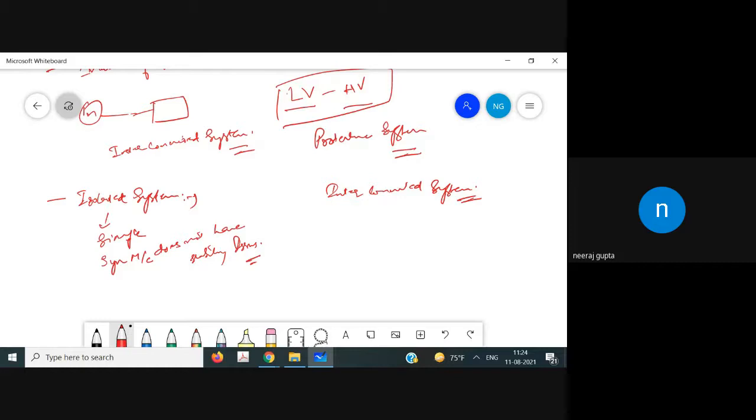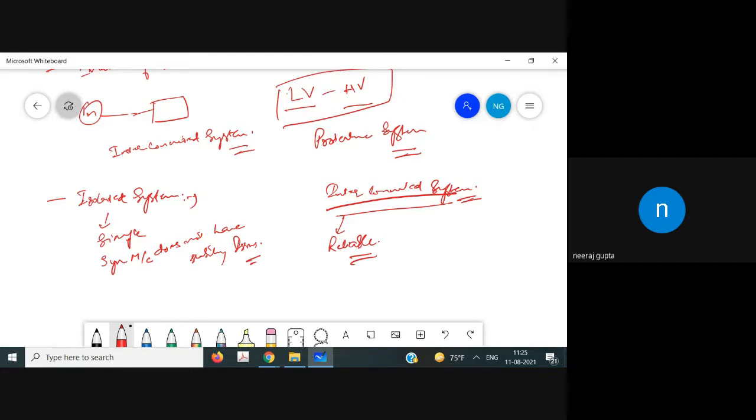As you know, the interconnected system means that there are a large number of generators which are interlinked or internally connected, and it is more reliable, because if there is a fault in the system, then the power can be supplied from somewhere else. Or you can say that if there is a disruption in one part of the system, then in that case, the power can be fed from the alternate path, and as a result, the continuity of supply is maintained.